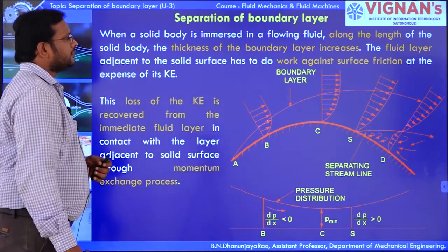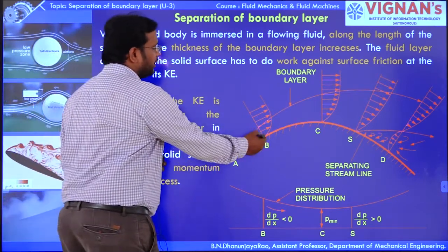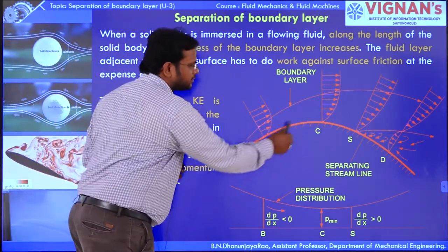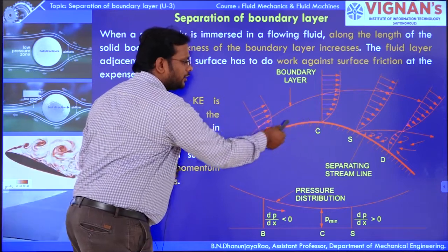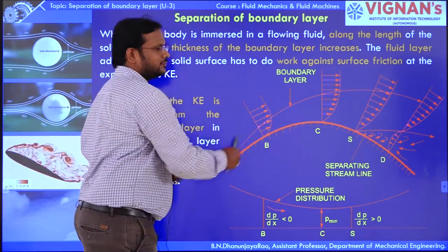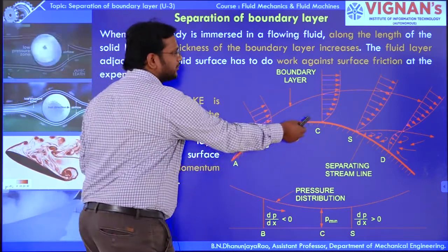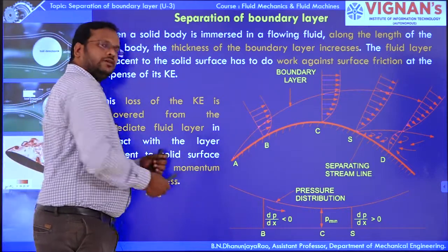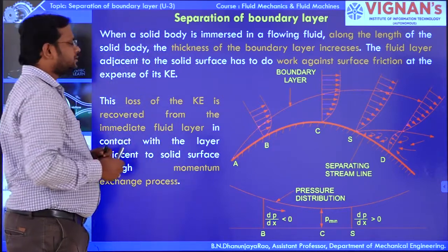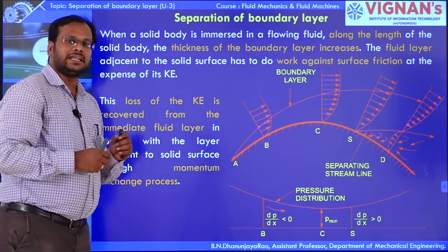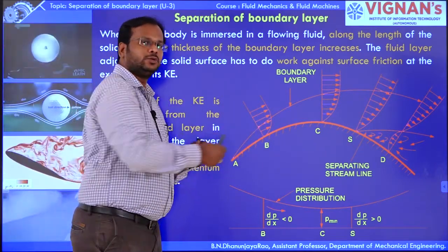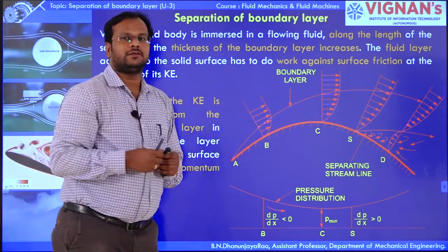The fluid layer adjacent to the solid boundary has to do work against the surface friction at the expense of kinetic energy. This loss of kinetic energy is recovered by the layer above, which is adjacent to the layer on the boundary surface.